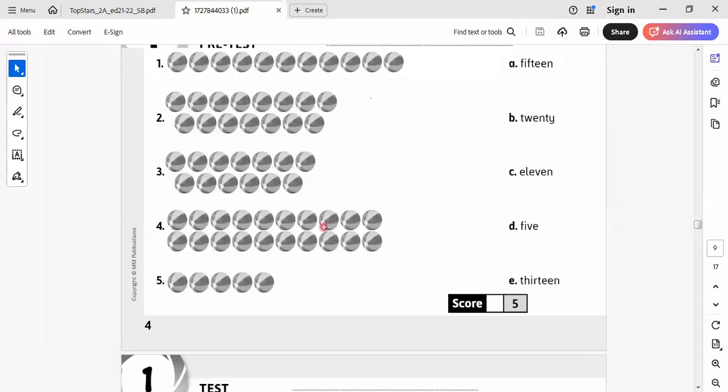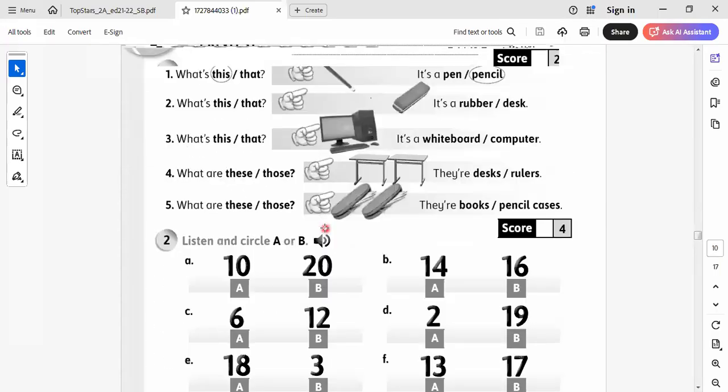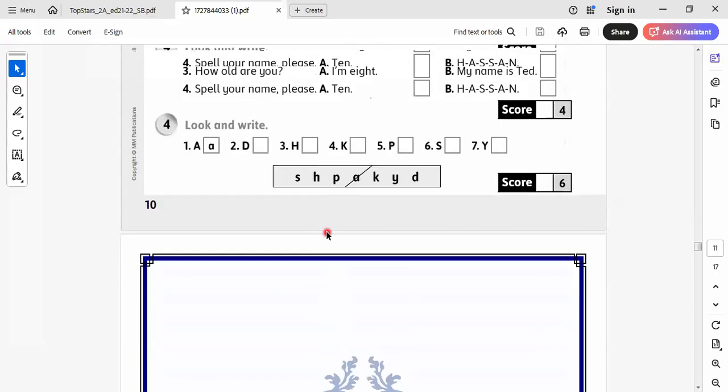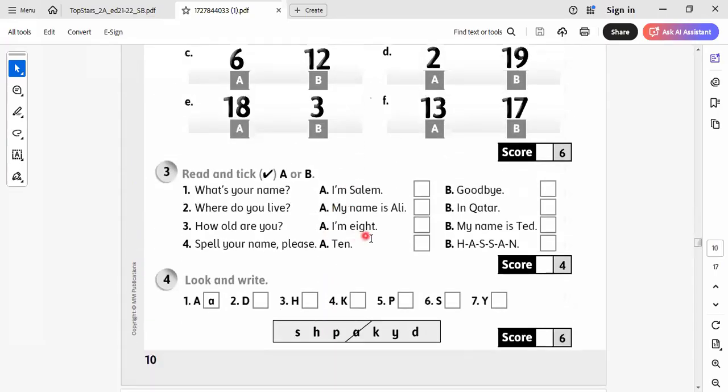Here are the numbers. I will leave this to count and answer the question by yourself. I leave this to do by yourself as well. Now we know the lesson, and we learned some structures and some words, and how to answer the questions related to this unit. I will leave the rest to do by yourself as well.